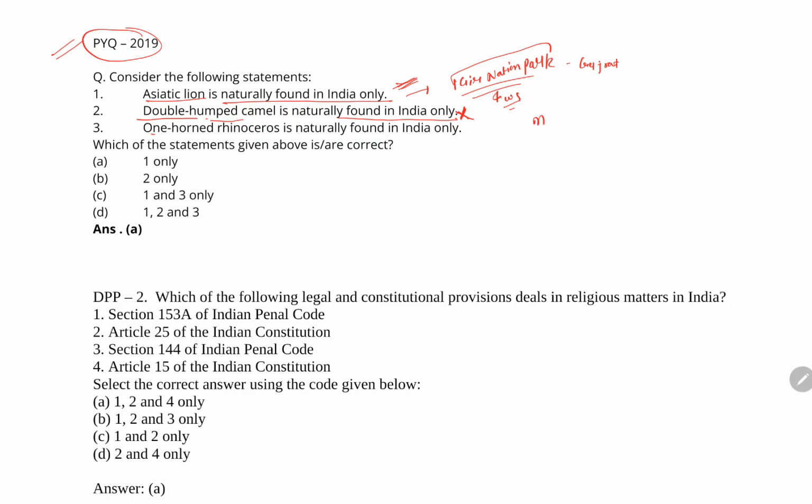Okay, and the third statement is, the one-horned rhino is naturally found in India only. This statement is also incorrect because the one-horned rhino is also found in southern Nepal. Okay, and in India it is especially found in Kaziranga National Park, which is in Assam. Ninety percent of the world population of the one-horned rhino is found in this national park of Assam. So from here, statement 1 is the correct option.